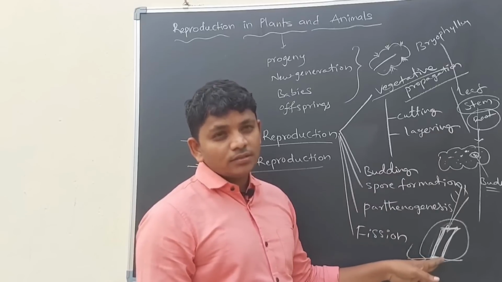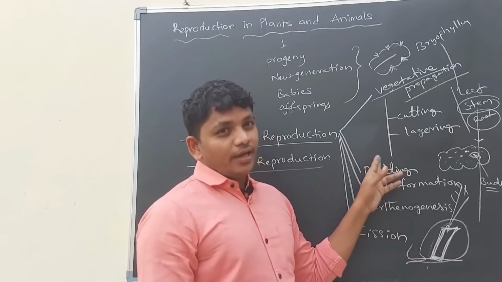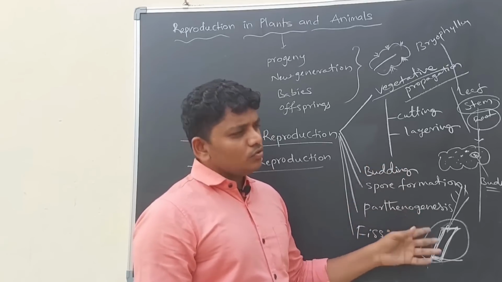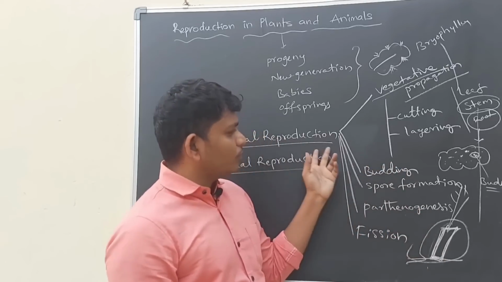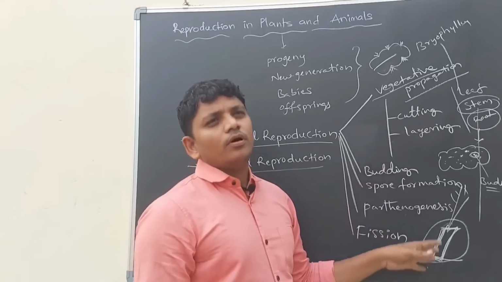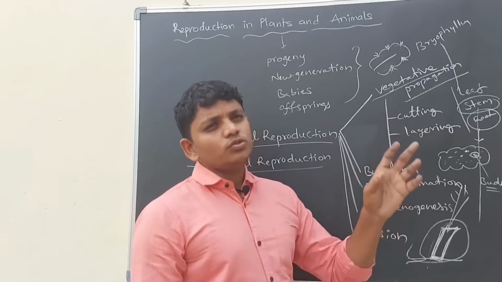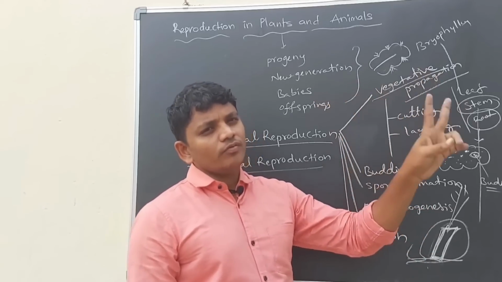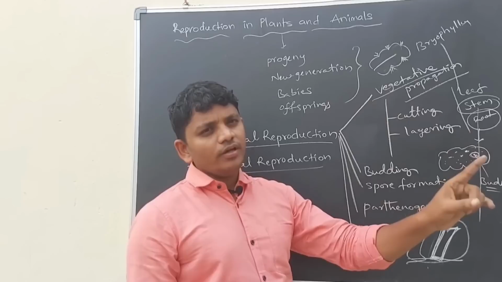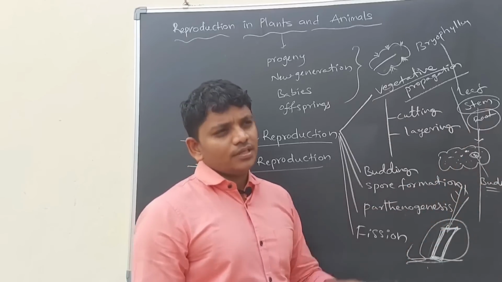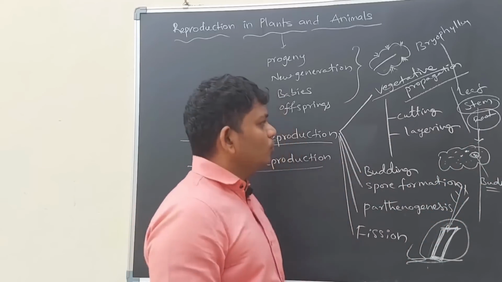It will grow like its parent. So it is also a type of asexual reproduction. In this type, there are no two organisms involved, a single organism is producing new offspring or new generations.